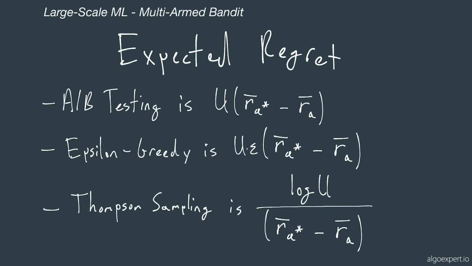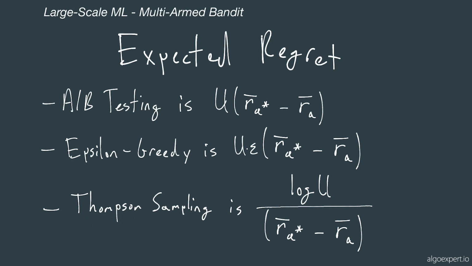Thompson sampling is a technique we can use to get a logarithmic regret as the number of users grow. This is a very important distinction here. What this means is that for every user that comes into our experiment, each subsequent user will experience less and less regret. That's what makes this different between the other two techniques.